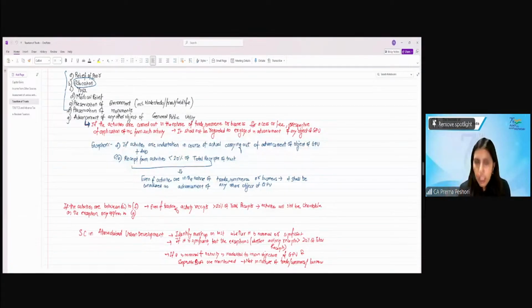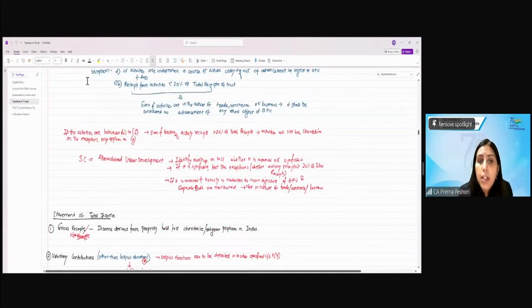under section 11. The Supreme Court in Ahmedabad Urban Development had held that you have to identify whether the markup on the cost is nominal or significant. If it is significant, then only you test the exceptions that whether the trade, commerce or business is more than 20% of total receipt. If it is a nominal markup, then it may show that these activities are incidental to the main object of general public utility. Then they are not in the nature of trade, commerce or business. For example, sale of textbooks.